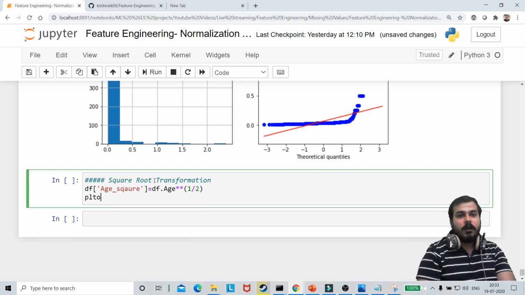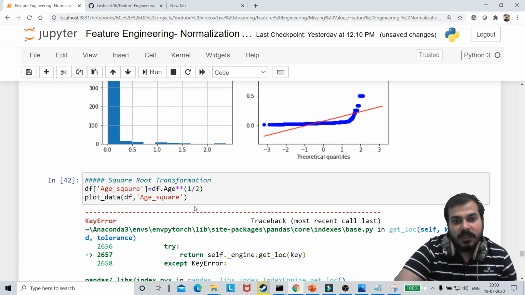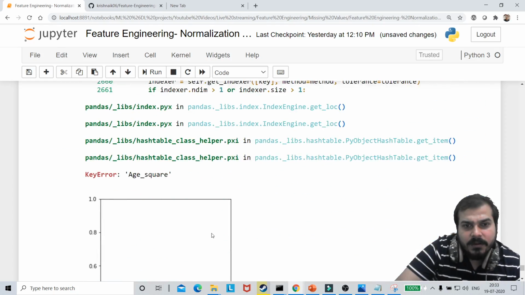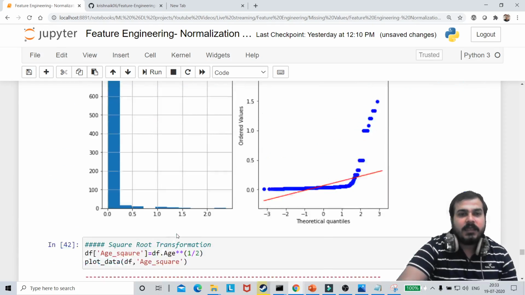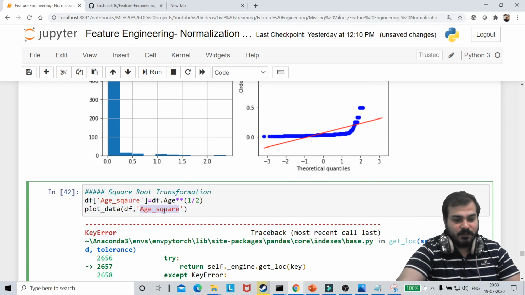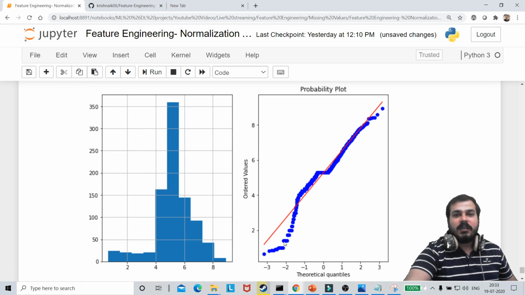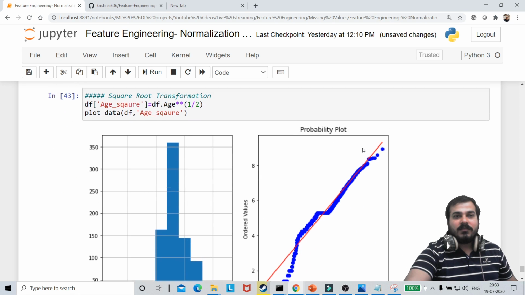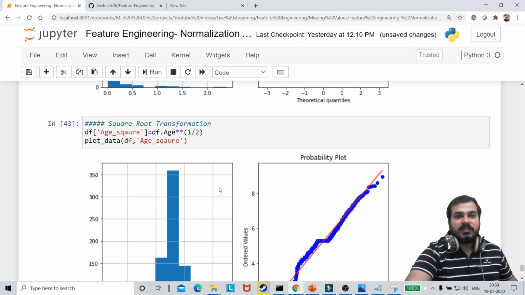So I'm going to plot this, plot underscore data. Here I'm going to give my df value, and my variable is age underscore square. If I go and check again, I am getting some key error, it's age square. Why? Oh sorry, I made some spelling mistake. Once I do this, you will be able to see that again it is trying to follow the same line, and it looks pretty amazing, right? So here is how the square root transformation looks. Is everyone clear?